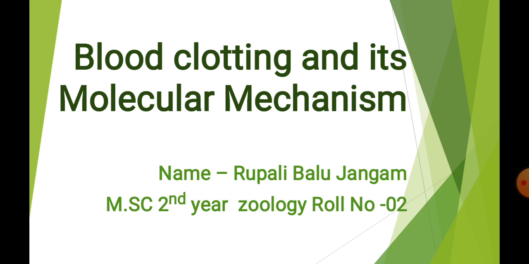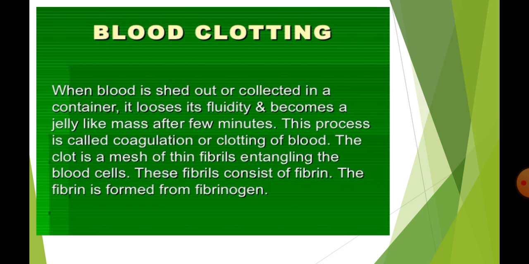Today our topic is blood clotting and its molecular mechanism. Blood clotting, or coagulation, is the transformation of blood from a liquid into a solid gel. Normally, blood remains in its liquid form as long as it stays within the vessels.